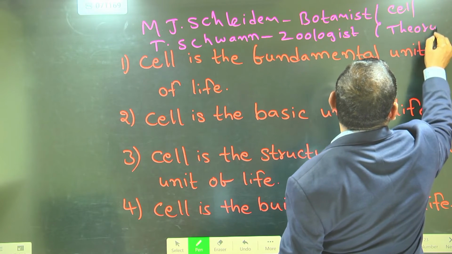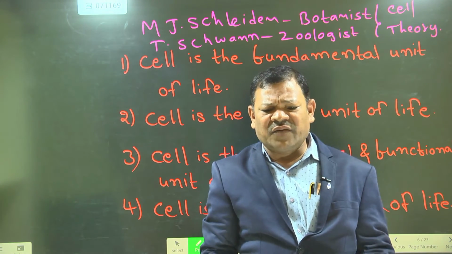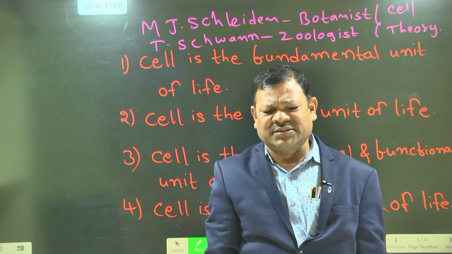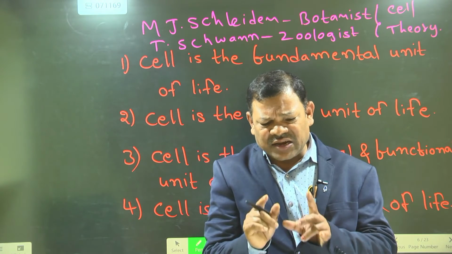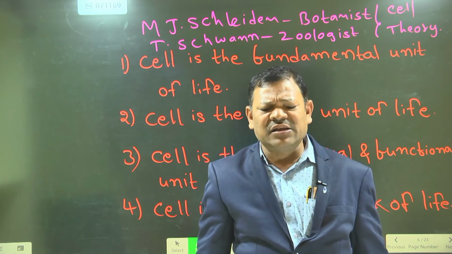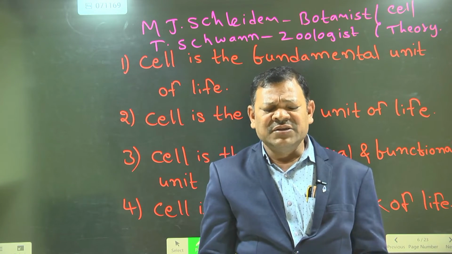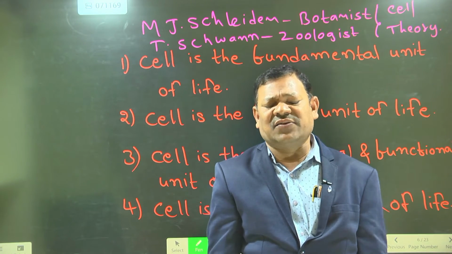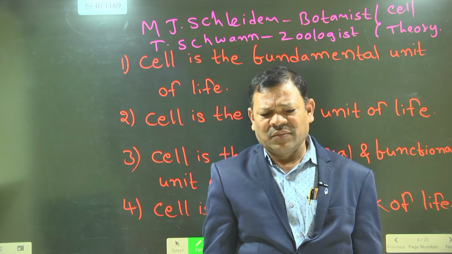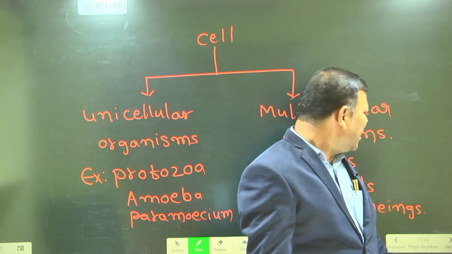According to the cell theory, all living organisms are made up of cells and cell products. Cell is the structural and functional unit of life, the fundamental unit of life, the basic unit of life, the building block of life. Akanksha, do you understand?